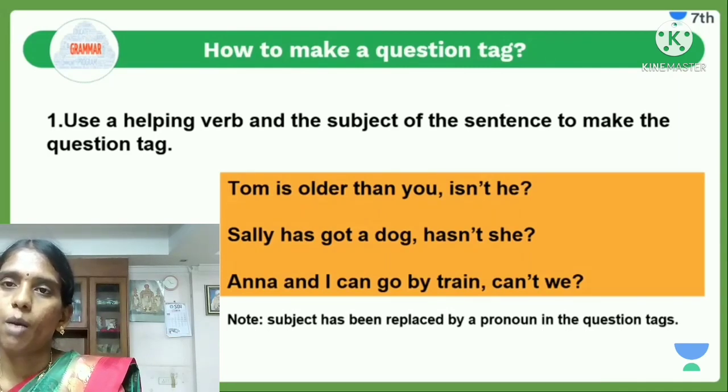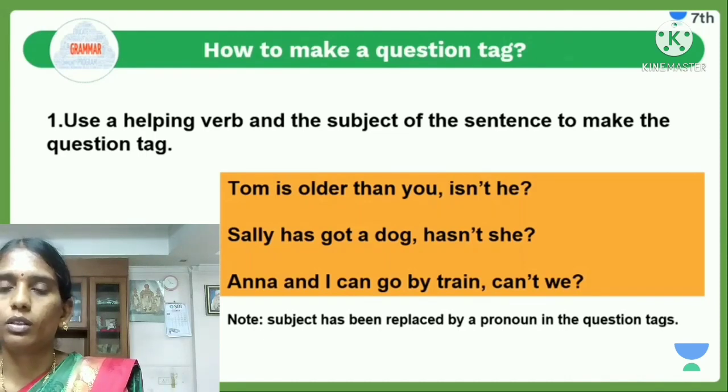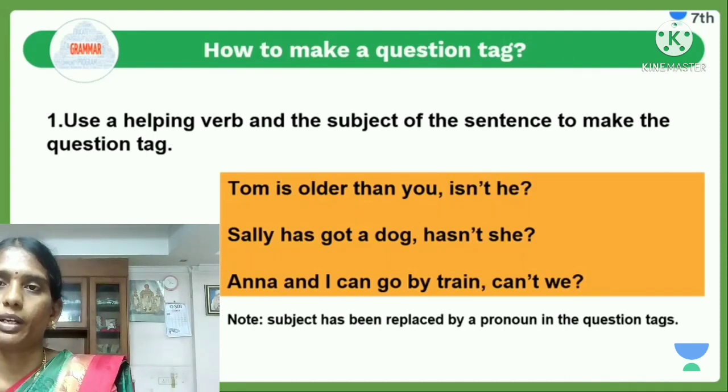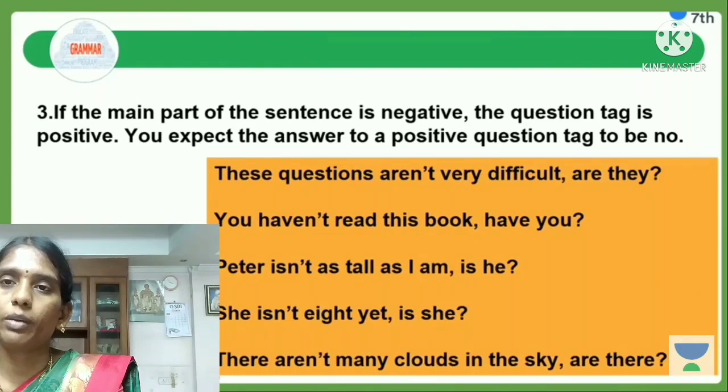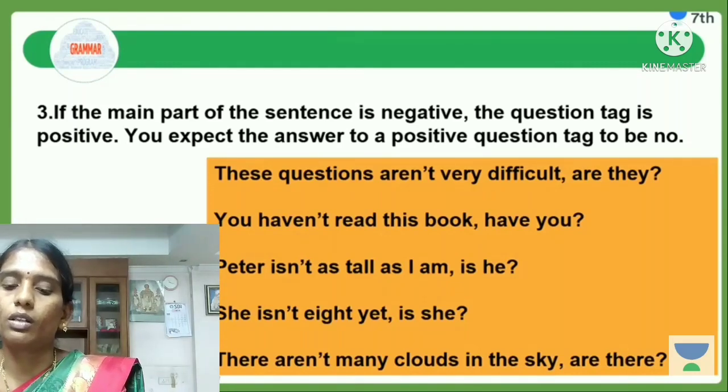While framing a question tag, you use the helping verb in the beginning and the pronoun at the ending of the question tag.